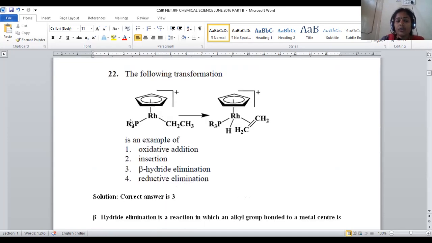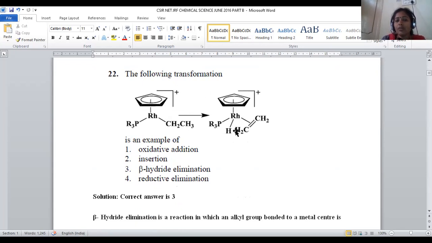In question number 22, again, it is a cyclopentadienyl anion complex. Initially, we are taking rhodium with PR3, a trialkyl phosphine, and here we have an ethyl group and the cyclopentadienyl anion. The whole complex carries a mono positive charge.